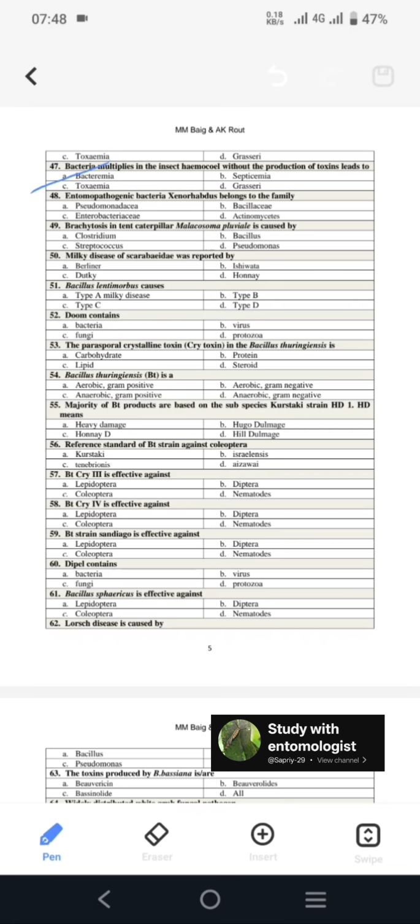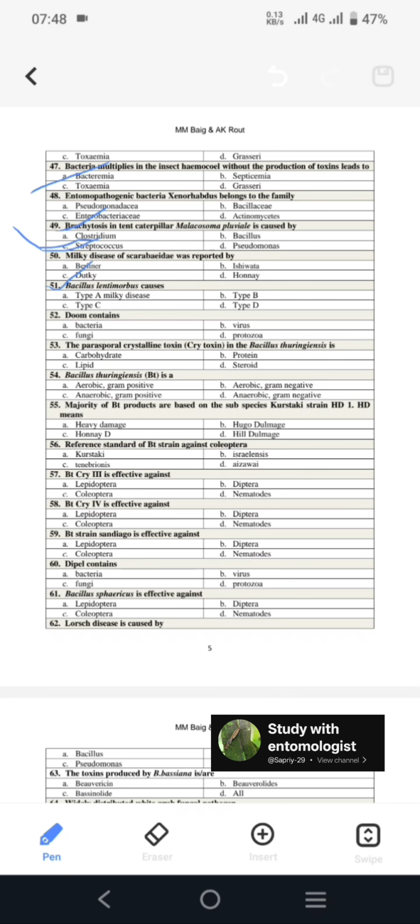Next, entomopathogenic bacteria Xenorhabdus belong to the family Enterobacteriaceae. Next, brachytosis in tent caterpillar Malacosoma is caused by Clostridium bacteria. Next, milky disease of Scarabaeidae was reported by Dutky. Milky disease is caused by Bacillus popilliae and Bacillus lentimorbus bacteria.